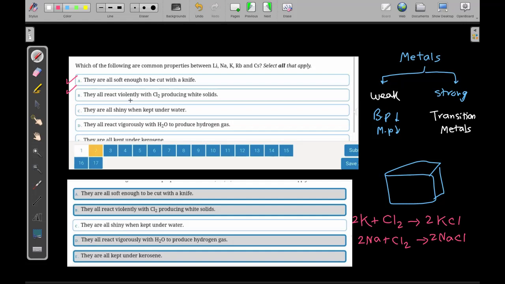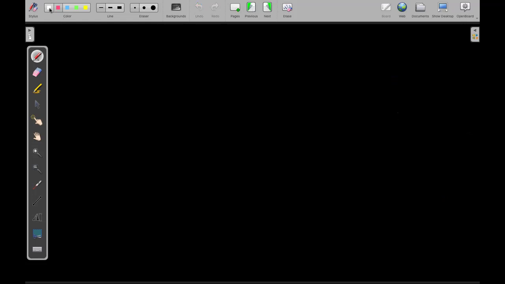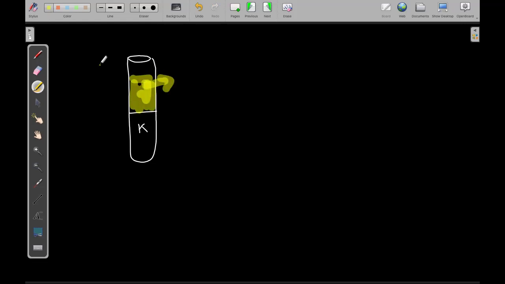They are all shiny when kept underwater. No, they are shiny when kept, but not underwater. If you want to protect them, put them under oil like kerosene. You have a piece of potassium, for example, and want to show it to your friends. Don't leave it in air. If you open it to the air, it will react and become dull. It will become potassium oxide. So you have to protect it. What do you protect it with? You bring a layer of kerosene, a type of oil that you will take later. So put the kerosene here, and this will protect it.